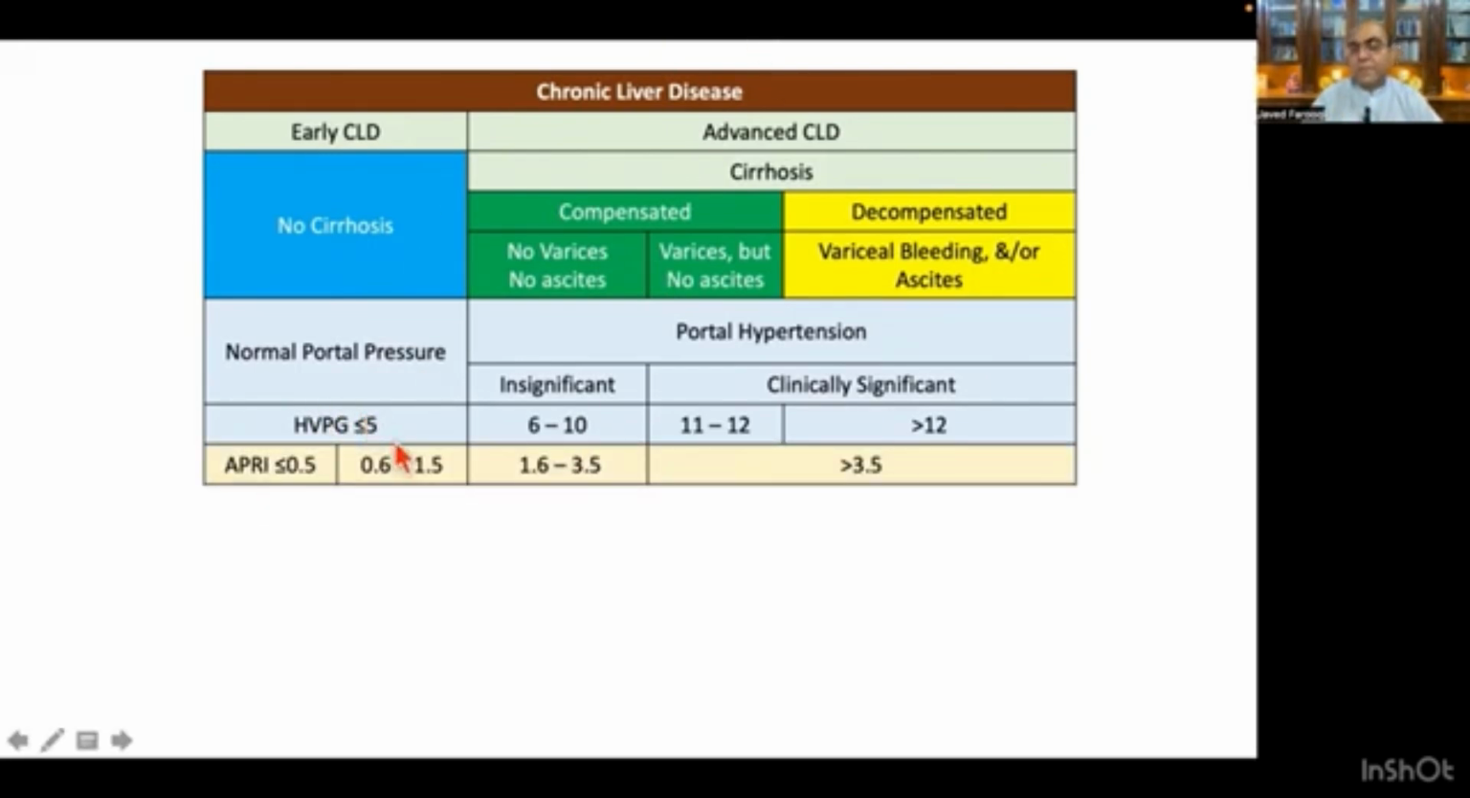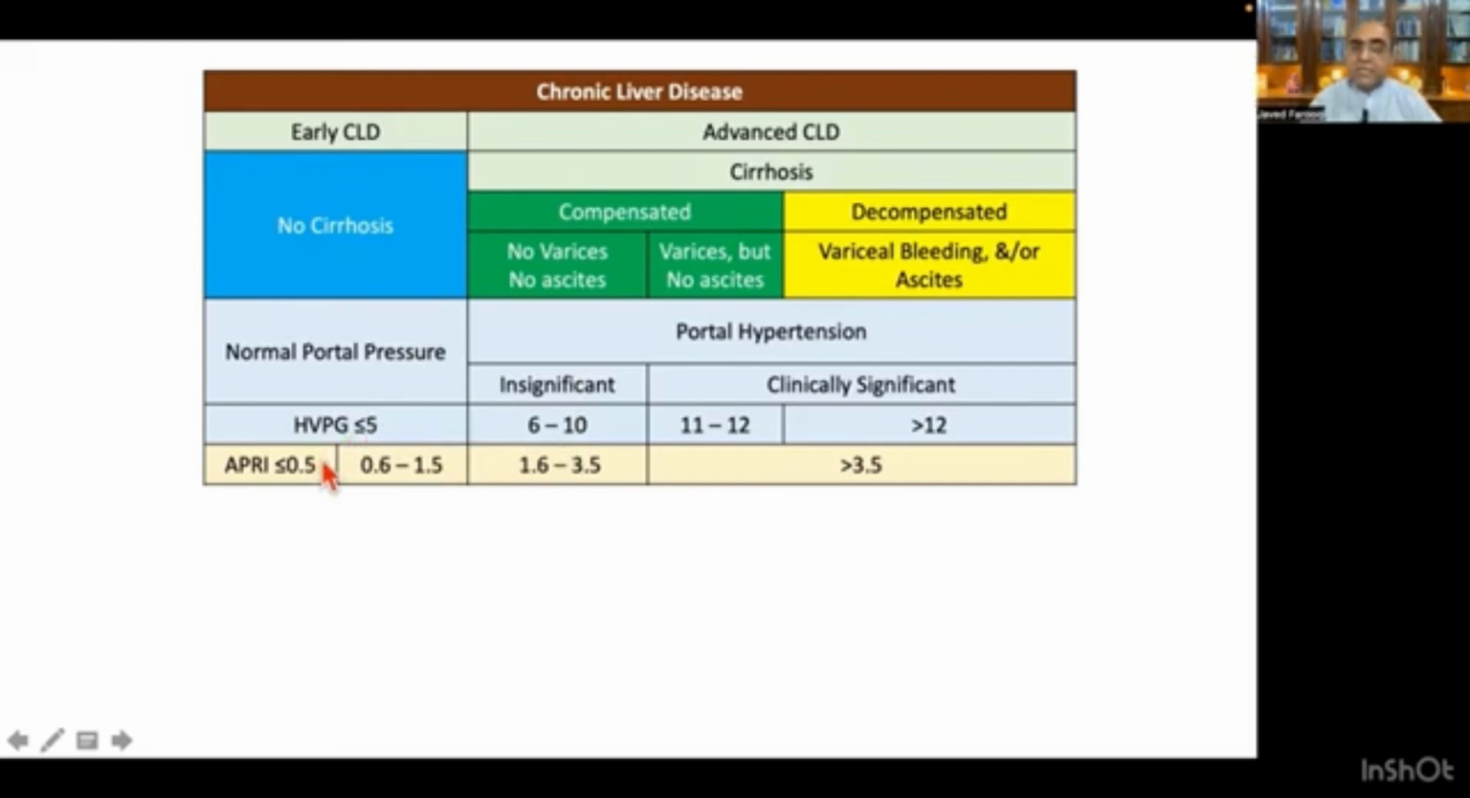We can further confirm, or we can take the help of the APRI. Depending upon the APRI value, you can presume what the underlying portal hypertension or hepatic venous pressure gradient will be, as we are not checking this hepatic venous pressure gradient in clinical practice. Still, this is for research protocols. So with the help of simple parameters, you can make up your mind about what the hepatic venous pressure gradient will be in that very patient.